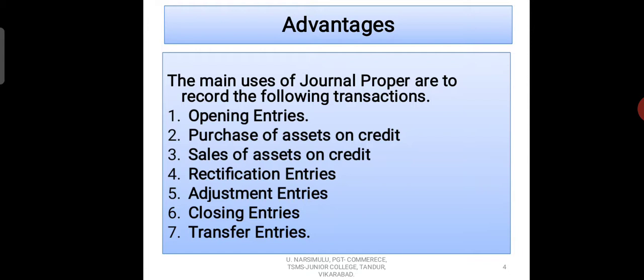Here, opening entries. Opening entry means the entry which we make in the beginning of a financial year or accounting year. Purchase of assets on credit. We may purchase assets either for cash or on credit. So whenever we purchase assets on credit, we record that information in the journal proper. Similarly, sales of assets on credit. Whenever we sell assets on credit, that information should be recorded in journal proper.